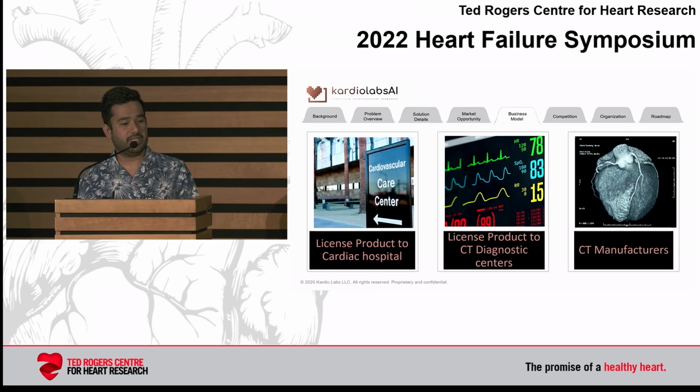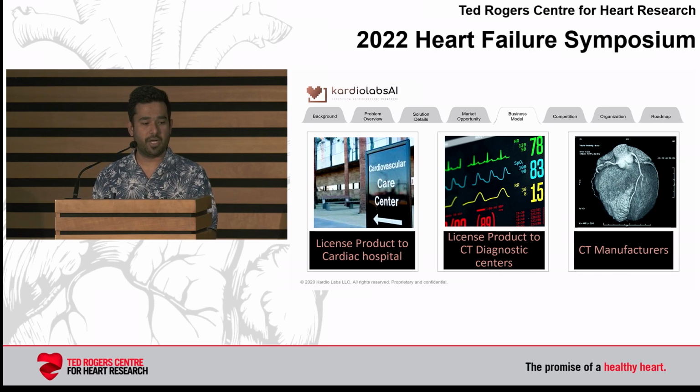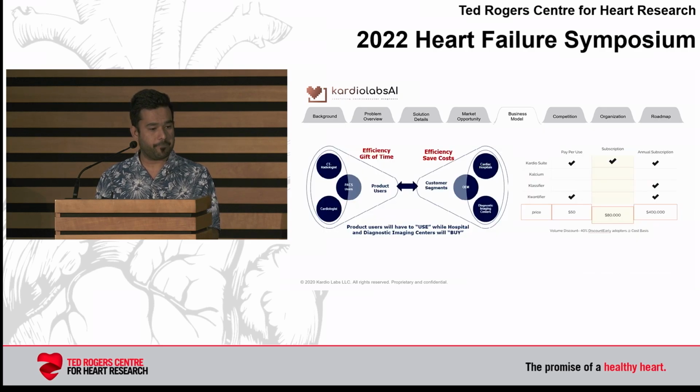What we are trying to build is an automated solution. We have 3 target markets for this: licensed product to cardiac hospitals, licensed product to CT diagnostic centers, and embedding our solution in CT manufacturers. So this is our business model. We are trying to build a cardio suite which detects all these different cardiovascular diseases, like calcium, classifier and quantifier. It's a pay-per-use model. We are still developing the solutions to make it as good as possible.